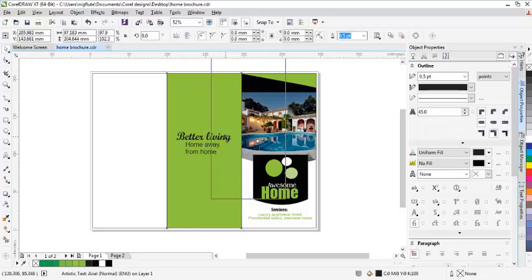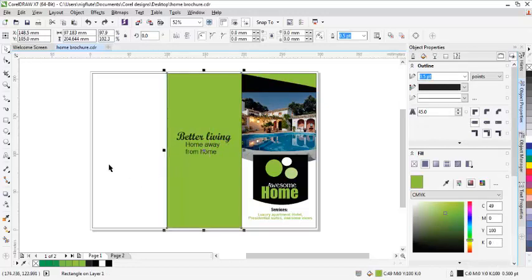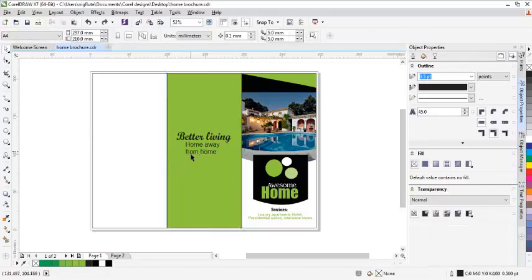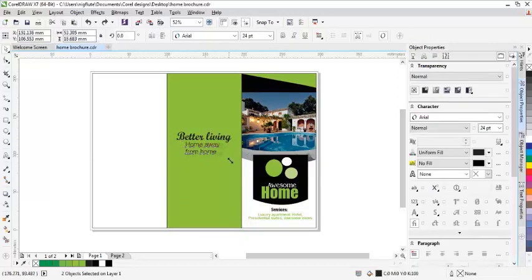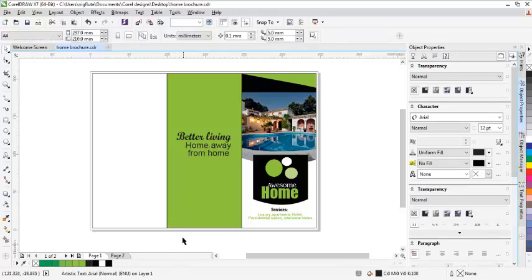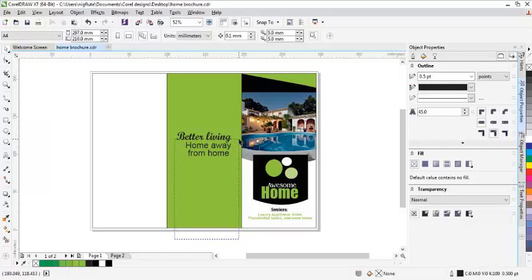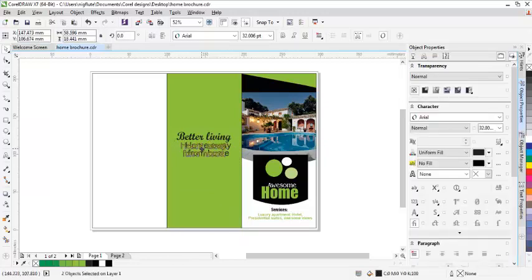Then oops, Ctrl Z. Then I'll highlight, increase. Okay. I intend to maintain the same font size for this.